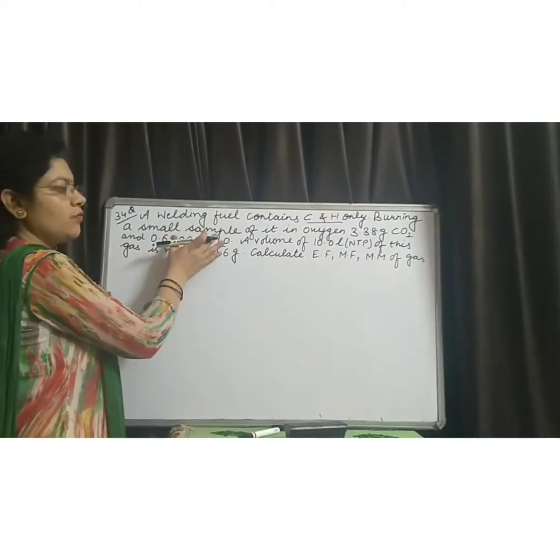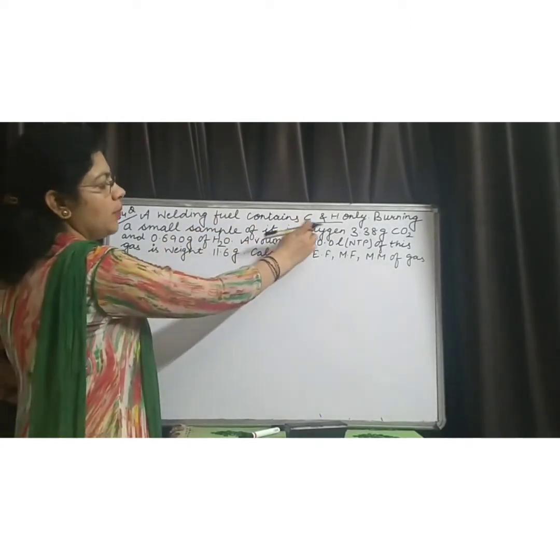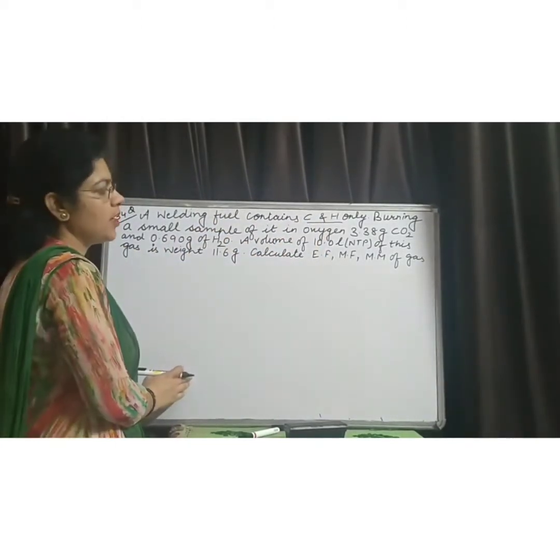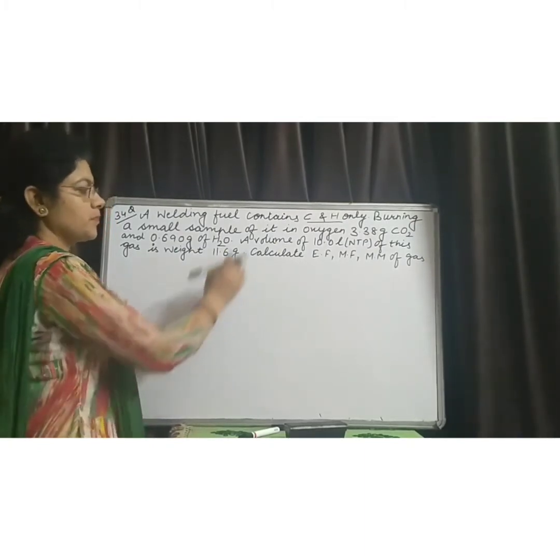From this statement, we know that in this gas only carbon and hydrogen elements are present, no other element is present.